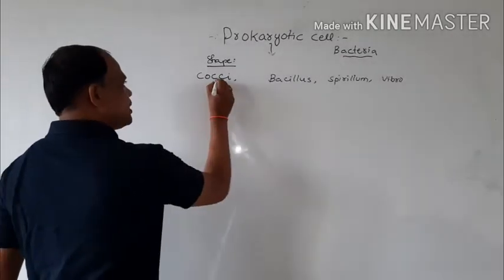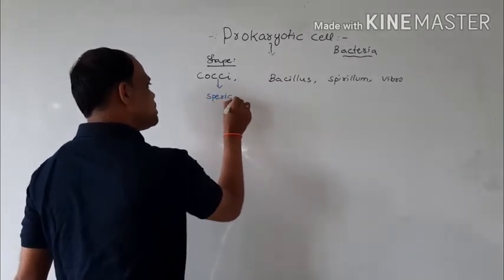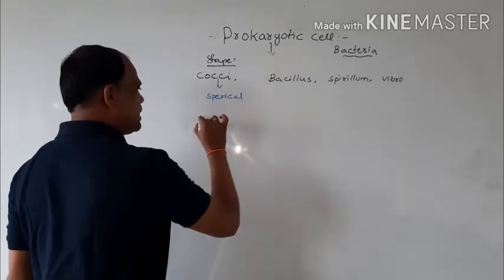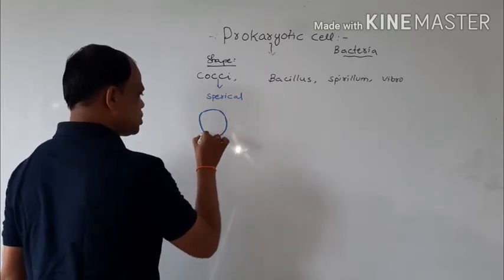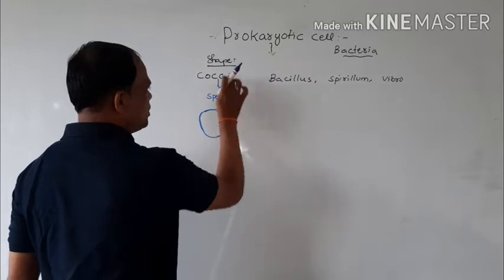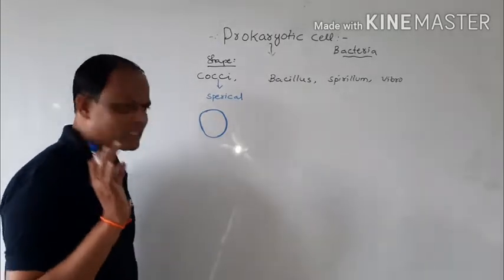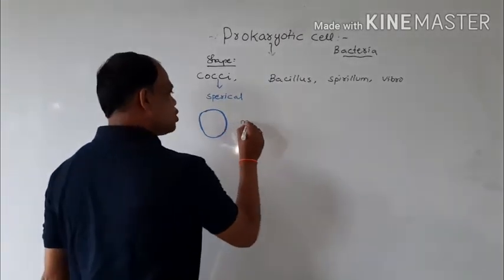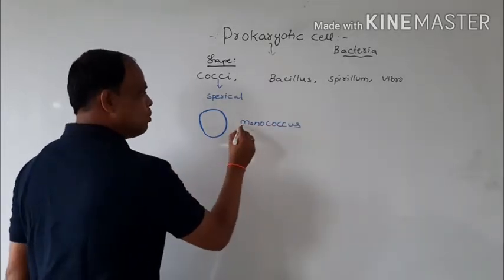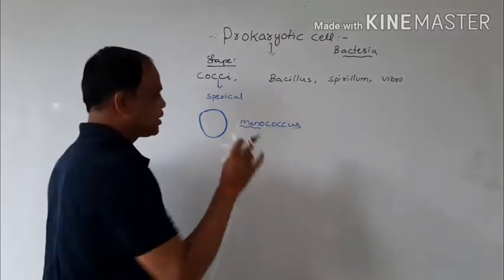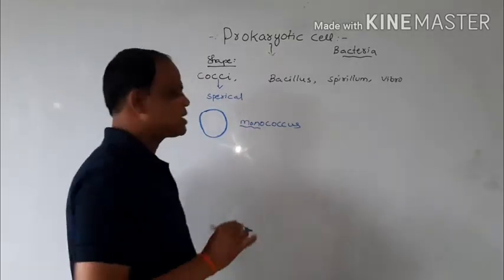Cocci means spherical-shaped bacteria. This type of bacteria with a spherical shape is called cocci. Based on number, the cocci bacteria are of 6 types. One is monococcus. Mono means single, so a single spherical bacterium is called monococcus.